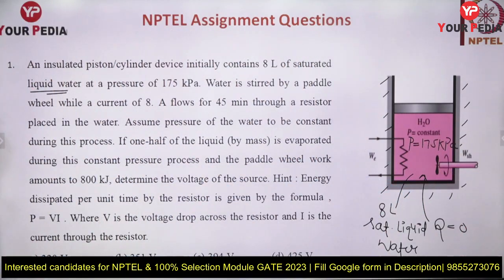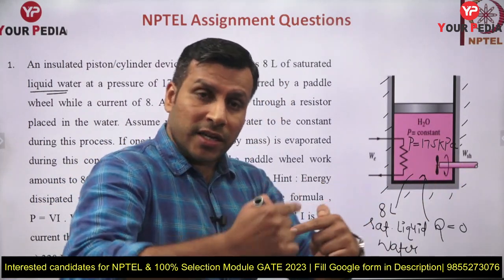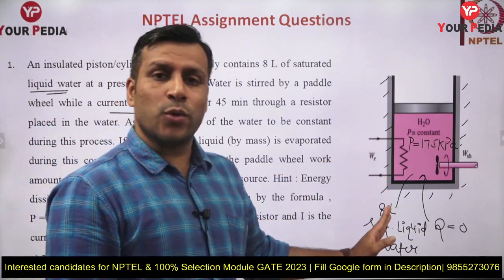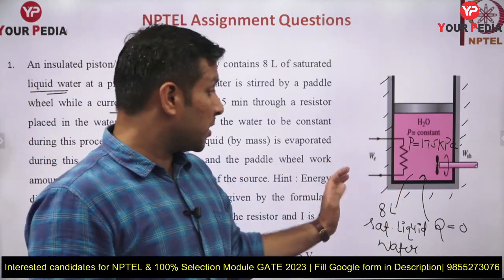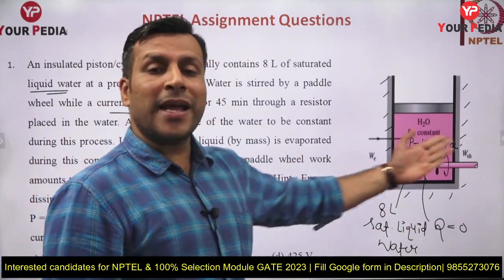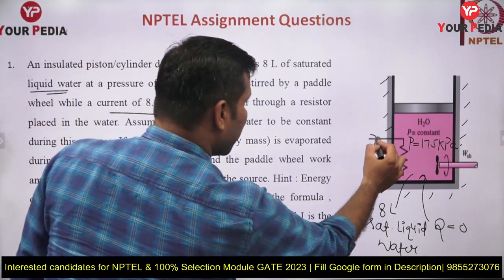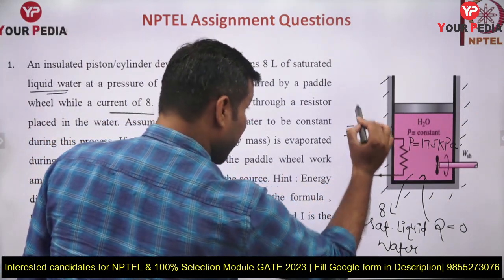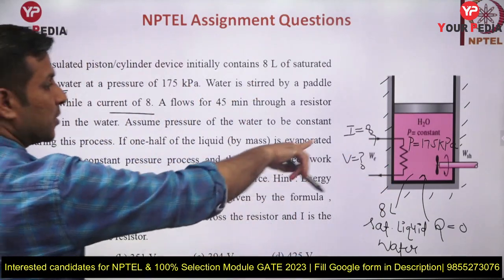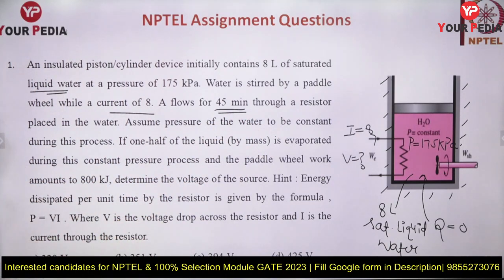Now what you are doing, you are stirring the mixture by providing some kind of paddle wheel. You are stirring the mixture, and at the same time you are passing a current through a resistive coil. So some coil is attached inside. You are supplying work. So there is no heat transfer, but you are doing work on the system, electric work as well as paddle wheel work, mechanical work. So you are supplying 8 ampere current. कितना ampere current pass कर रहे हो, 8 ampere. Some voltage, but voltage is not given, and you are supplying this work for a time of 45 minutes, through a resistor. Assume the pressure of the water is constant.